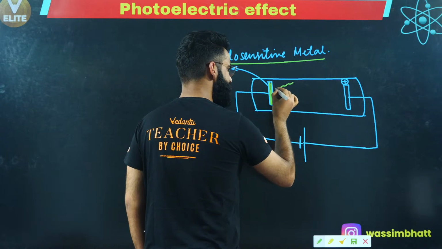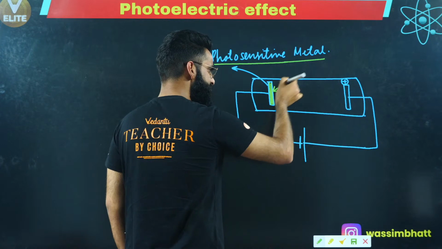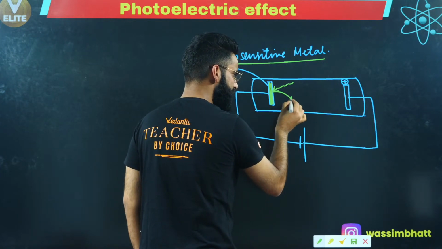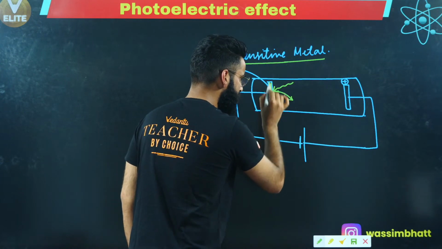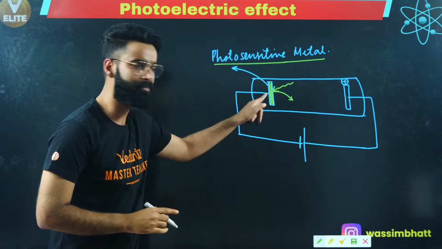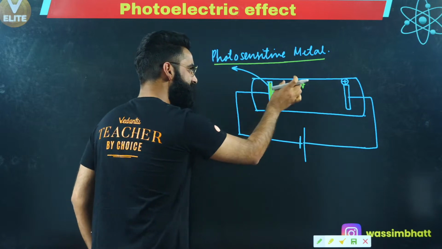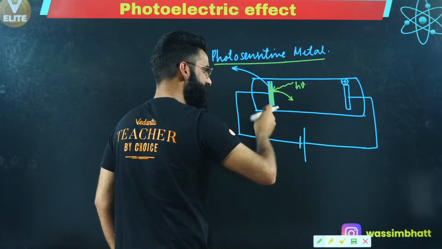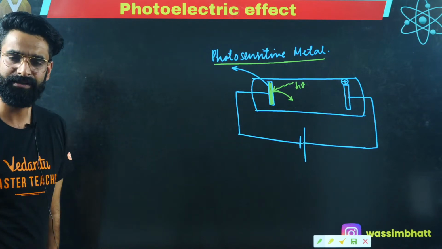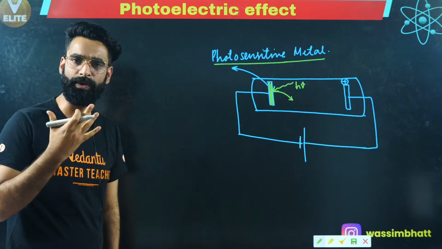Now, there is some light radiation which is incident on it, right? When this light radiation is incident on this metal rod over here, some of the electrons will leave. Some of the electrons will be knocked out from this metal surface, right? And that knocking out of electrons from the metal surface, when light of certain energy falls on its surface, this phenomenon is what we call the photoelectric effect, right? So if I want you to define the photoelectric effect, what is it all about?